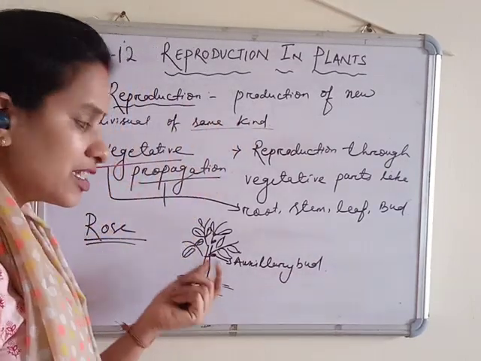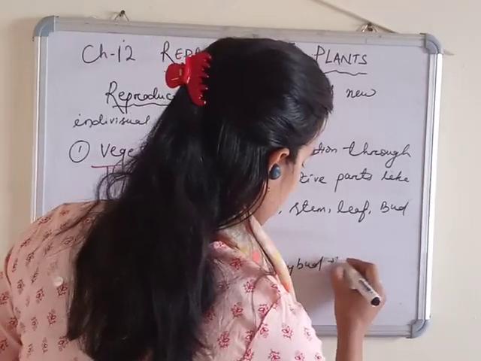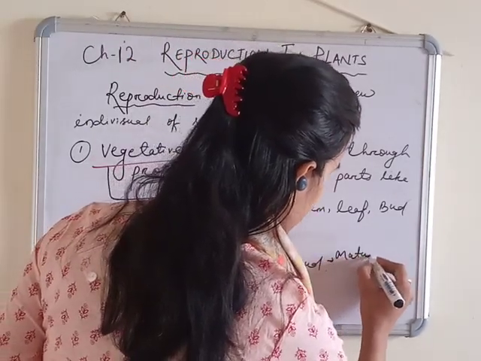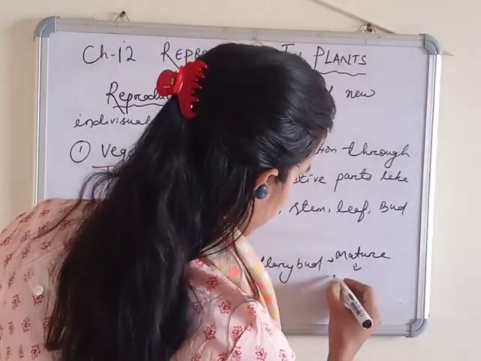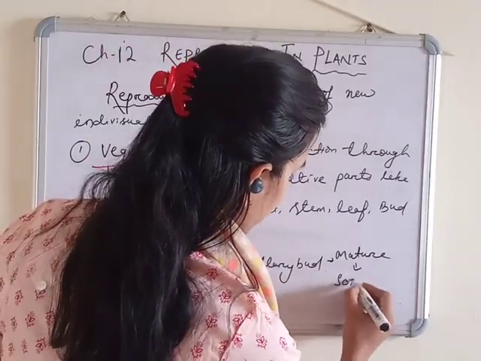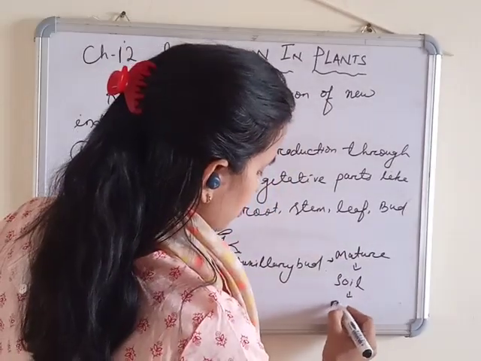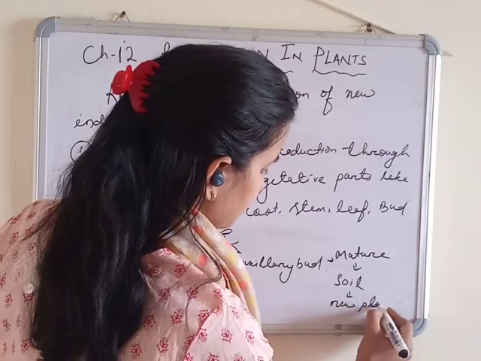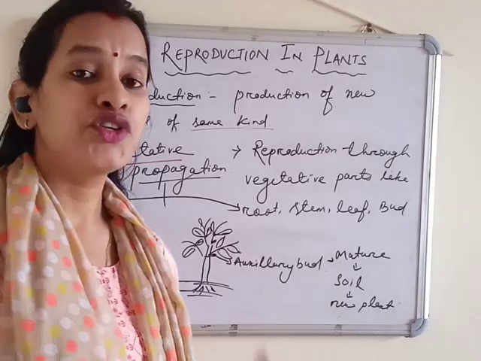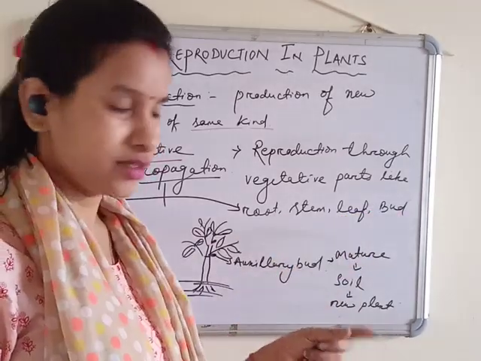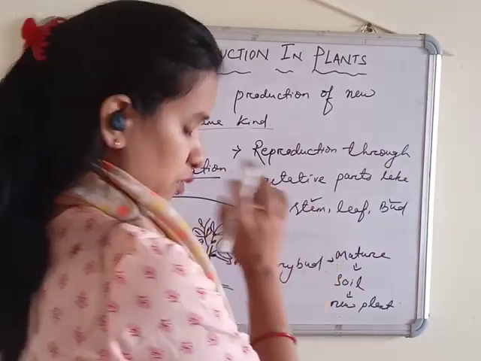This axillary bud, in class 6, when it has matured a little, means a little growth has happened, then pluck it and put it in soil. If you put it in the soil, you get a new plant. So this axillary bud can also give rise to a new plant.